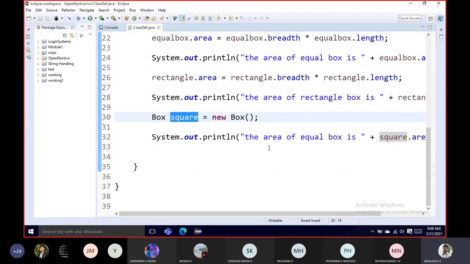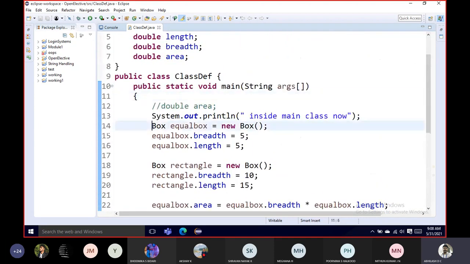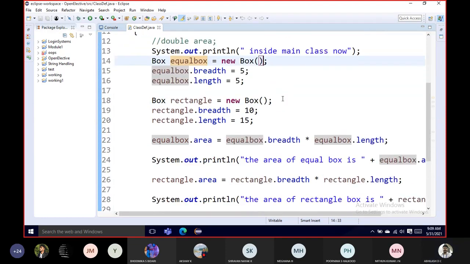So what is the syntax of an object? The syntax of an object looks this way, right? Class name, object name, assignment operator, the new keyword for memory allocation, and a constructor, Box with brackets. This is actually called a constructor. We'll discuss the constructor in detail in the upcoming sessions.